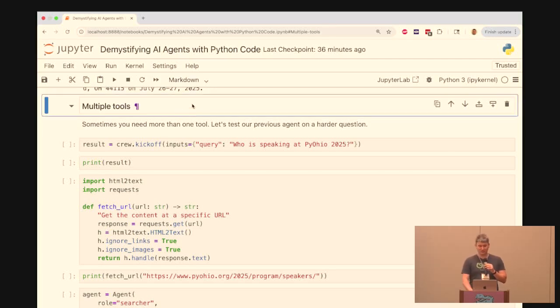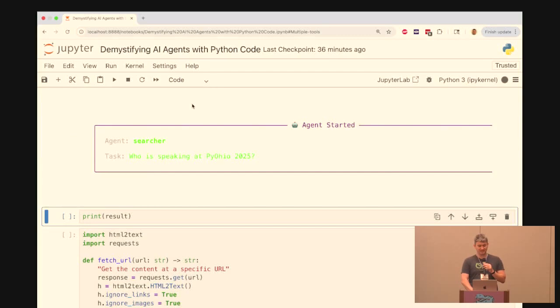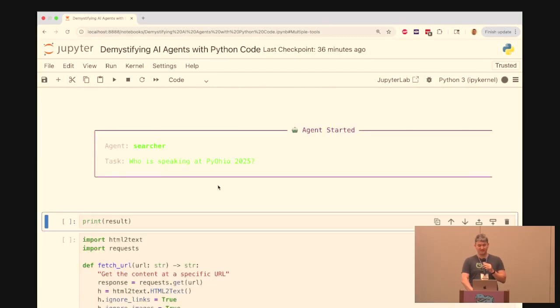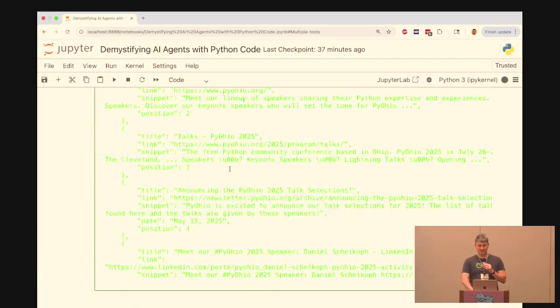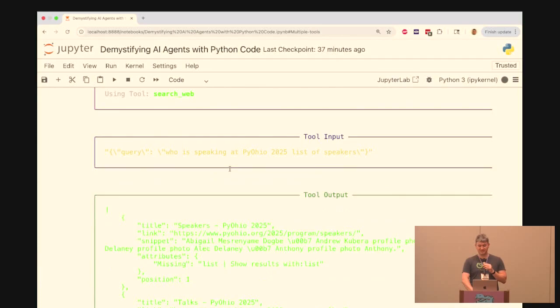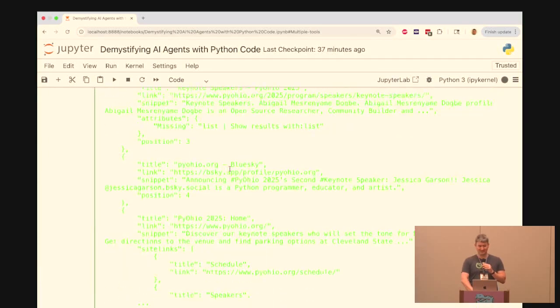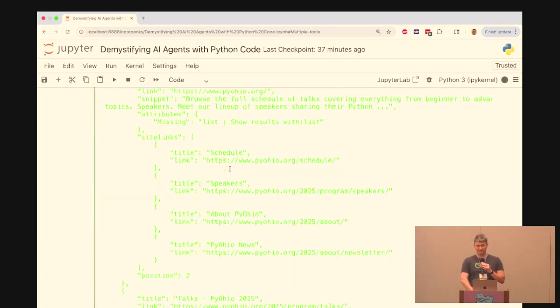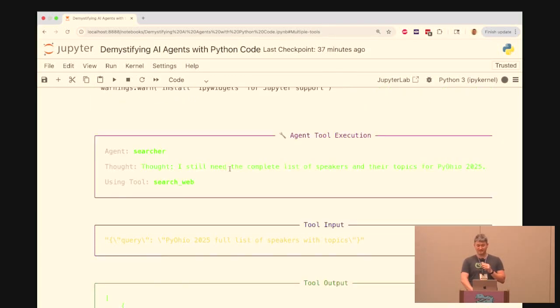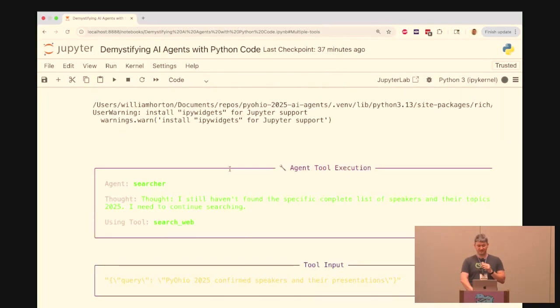So sometimes you need more than one tool, and to demonstrate this, I can ask who is speaking at PyOhio. It's searching the web, but at least if it runs the way I saw it in practice, it's not going to get all the speakers, because all it can do is look at search results, and that only gives it a preview of who's speaking.